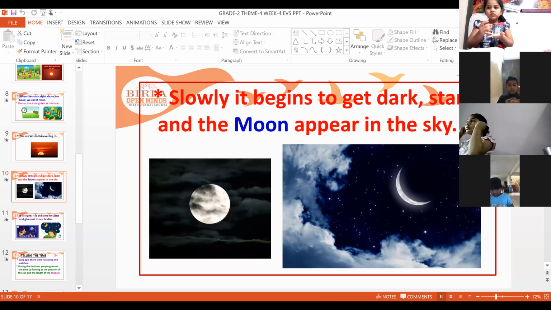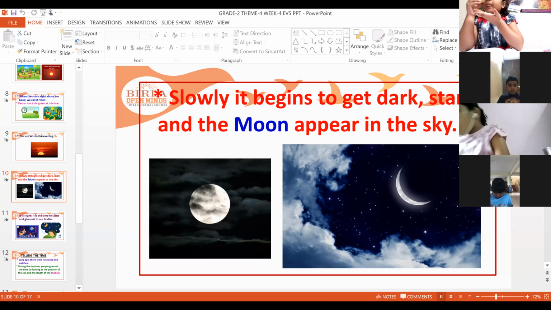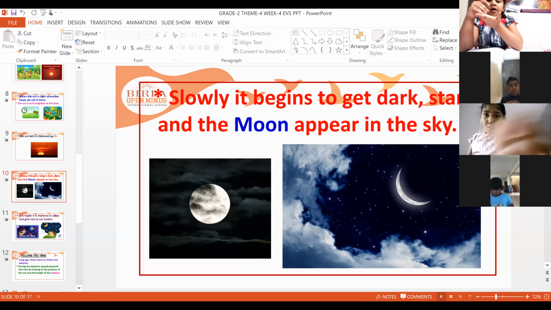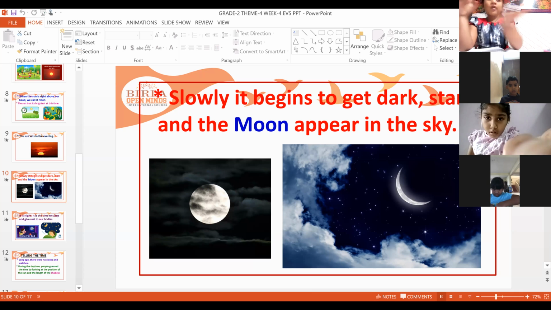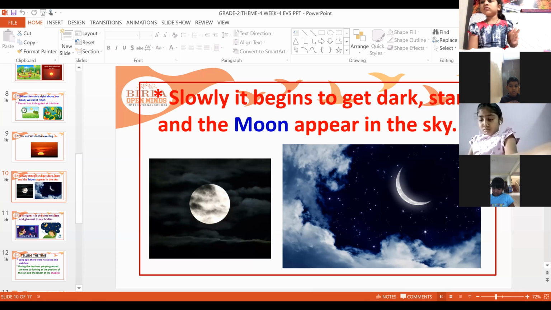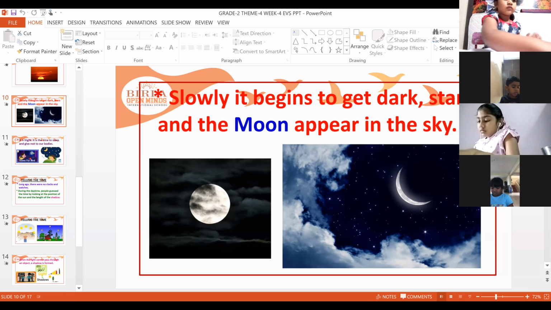And when it becomes completely dark, what happens? We can see only the moon and stars in the sky. Slowly it begins to get dark. Stars and moon appear. Sometimes we can see the full moon, and sometimes we see only half of the moon. We call it a crescent moon.